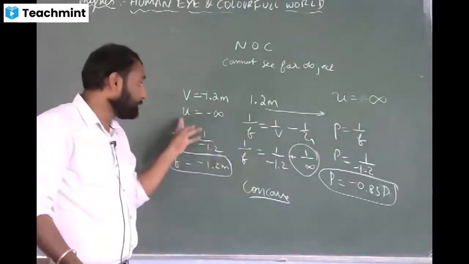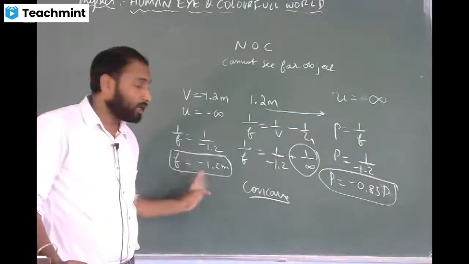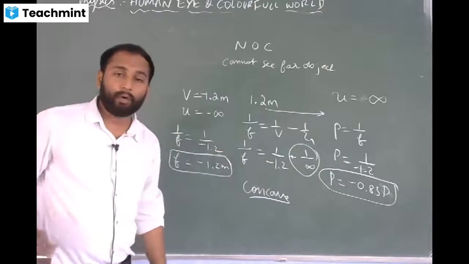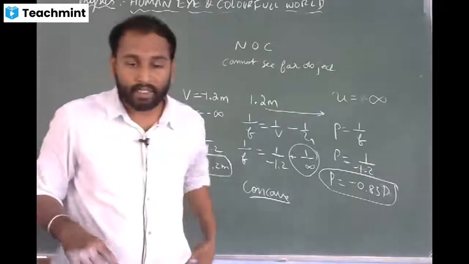So that is why you keep the object at infinity, then use the formula, and you will get the focal length and the power of the lens. Like this, many problems are there. I will continue in the next class.